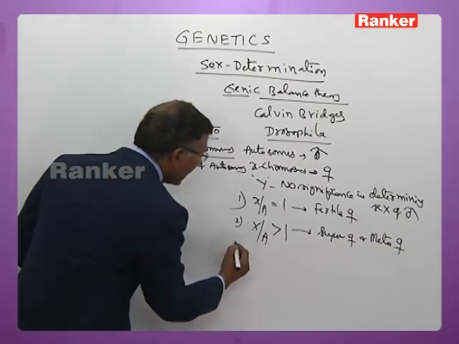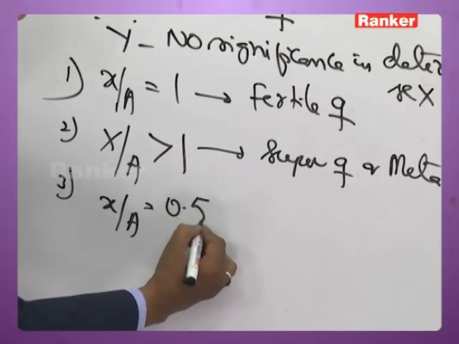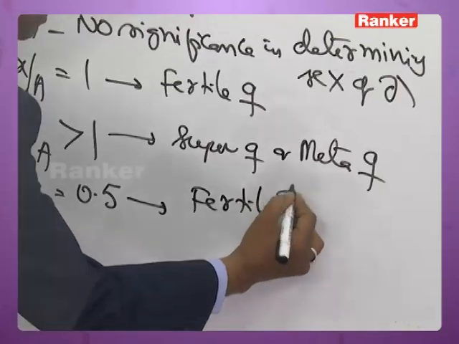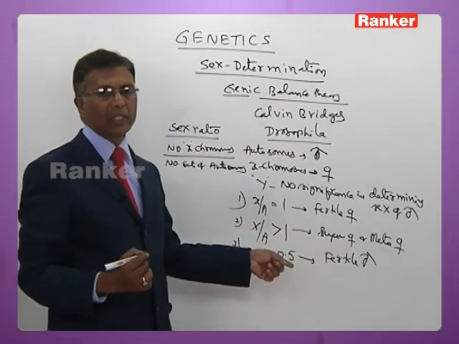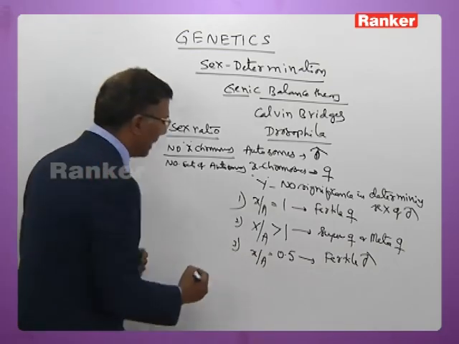If the X by A ratio is 0.5, it indicates that it is a fertile male.